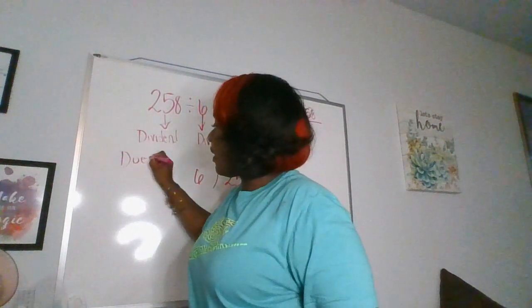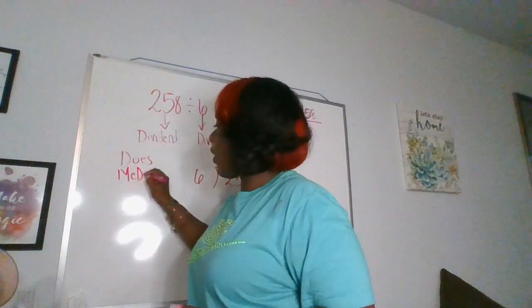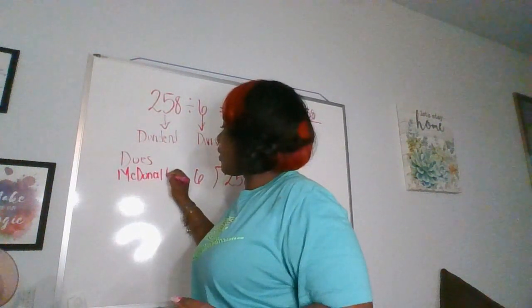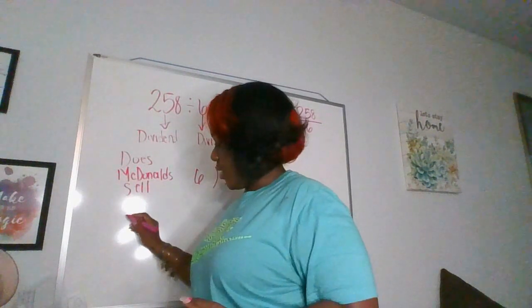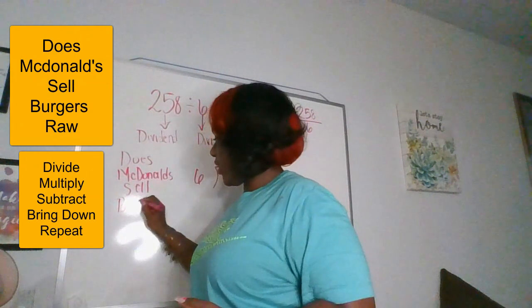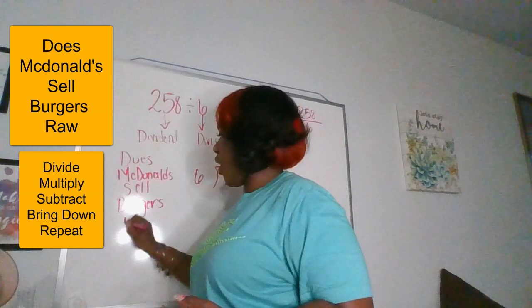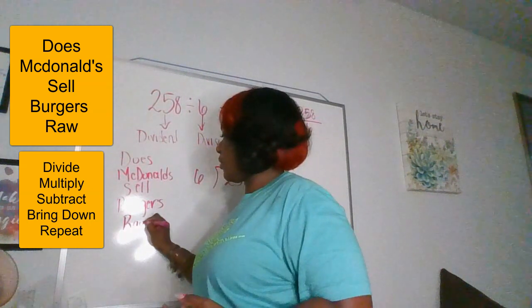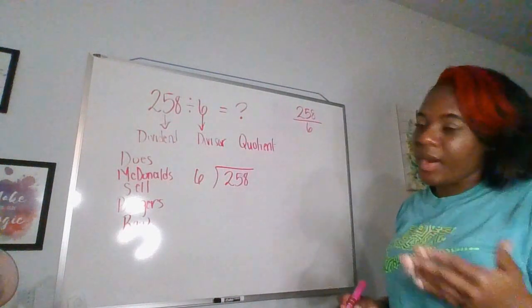Does McDonald's sell burgers raw? And each of the letters in there represents something.